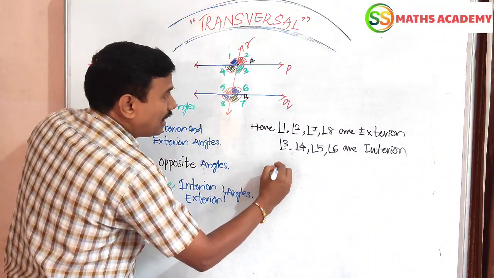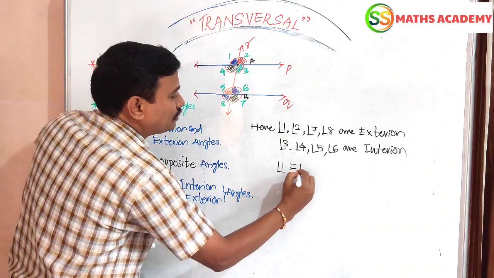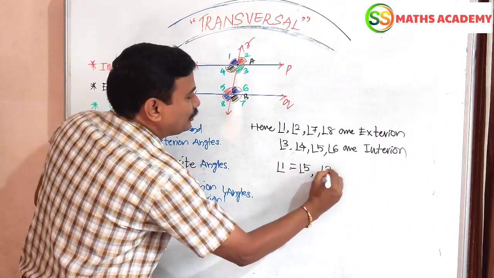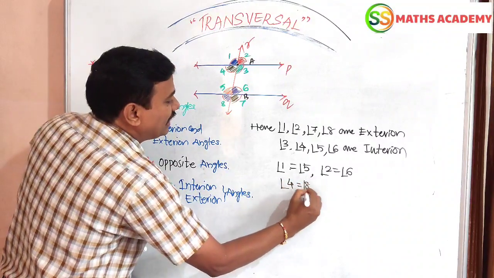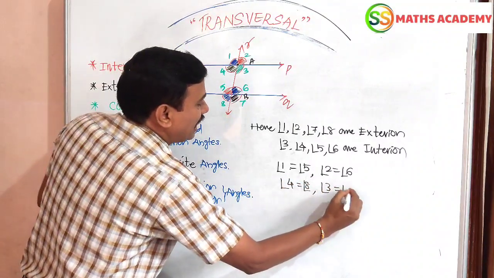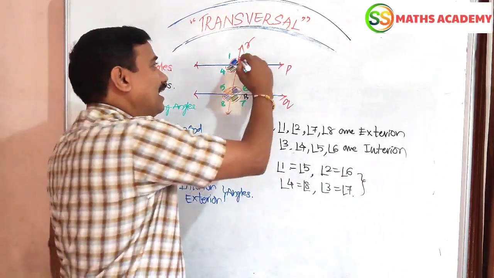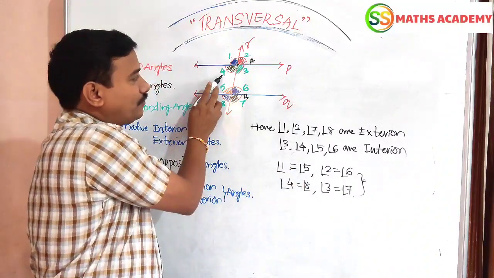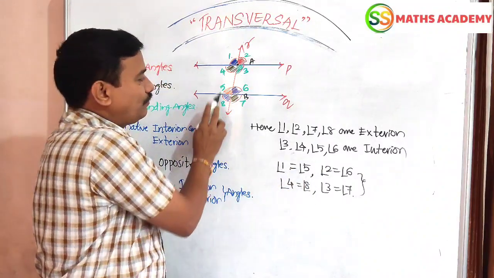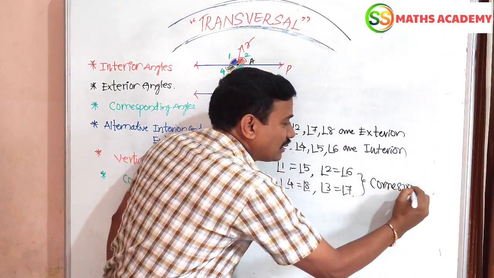Now angle 1 equals angle 5, angle 2 equals angle 6, angle 4 equals angle 8, angle 3 equals angle 7. These pairs, 1 and 5, 2 and 6, 3 and 7, 4 and 8, are called corresponding angles.